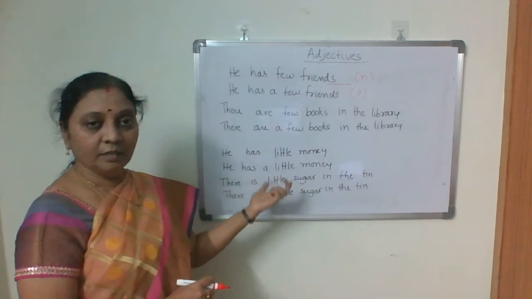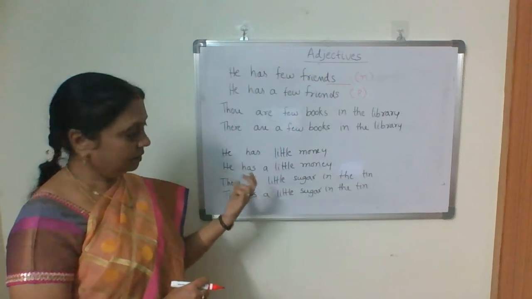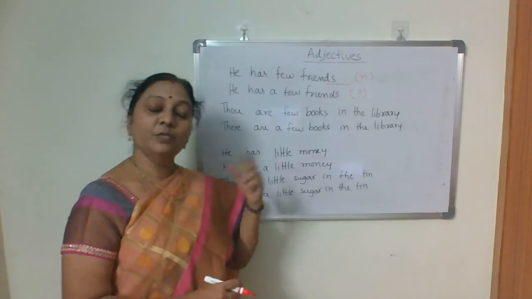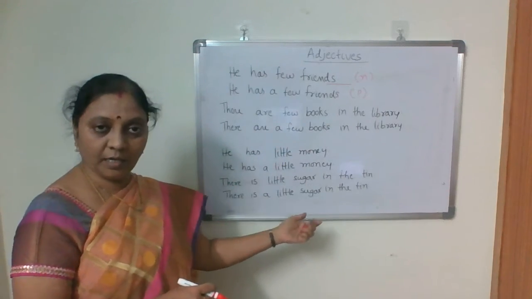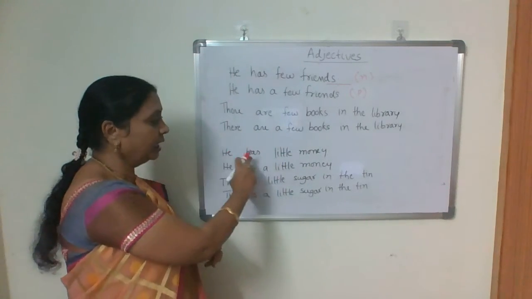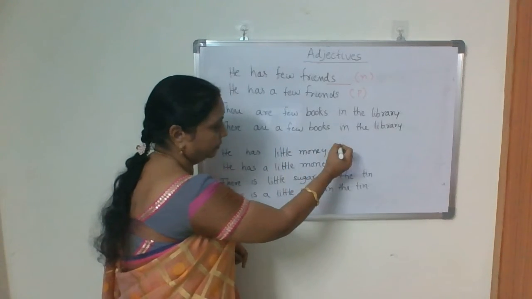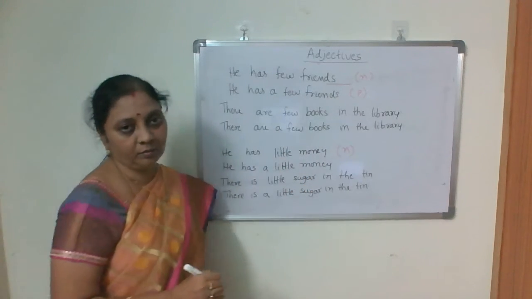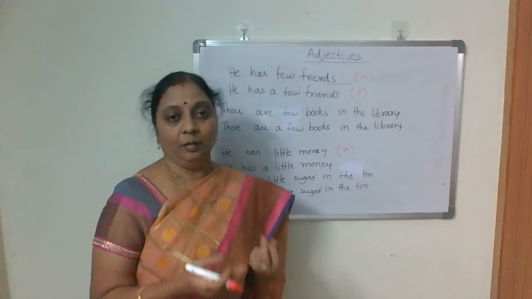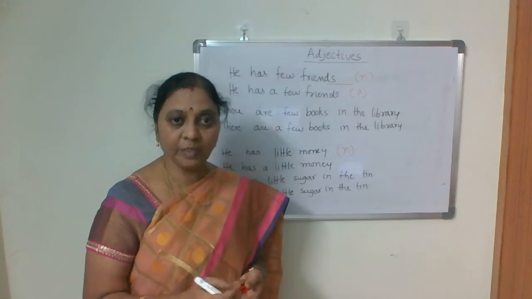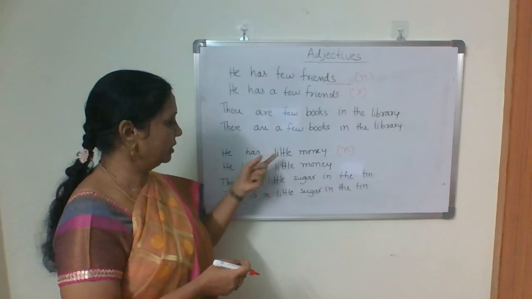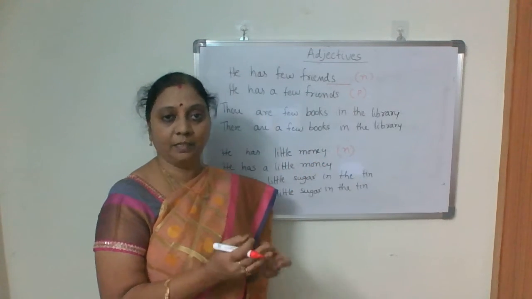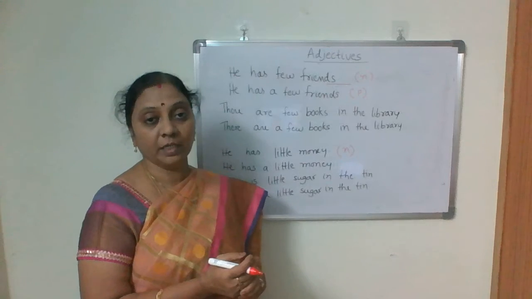Then what is little and a little? We use them for uncountable nouns, like money, sugar, and all. He has little money is also negligible, maybe 1 rupee, 2 rupees, 5 rupees. With 1 rupee, what can he do?